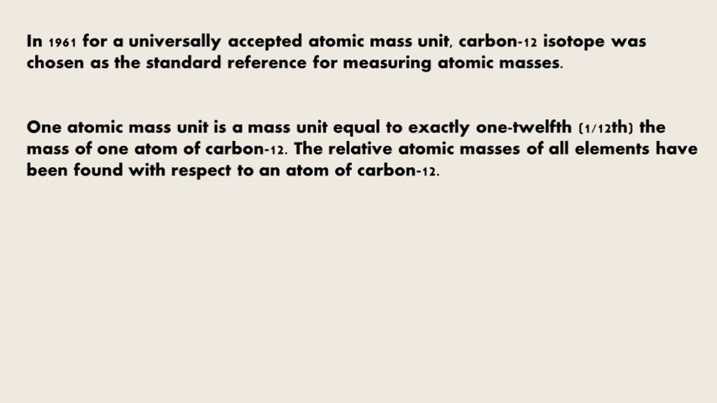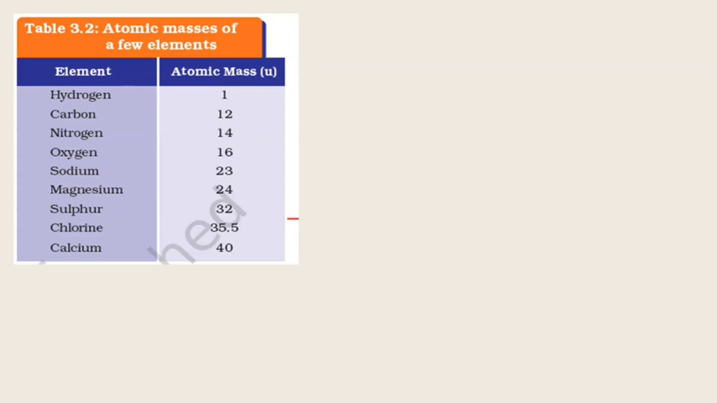Now in 1961, atomic mass was universally accepted. Everybody was accepting atomic mass. What is the mass unit of the atomic mass? The carbon 12 isotope was chosen as the standard reference for measuring atomic masses. So one atomic mass unit is a mass unit equal to exactly 1/12 the mass of one carbon 12 atom. So if I have to describe the mass of one atomic unit, I have to give that in the form of 1/12 of one carbon 12 atom. The relative atomic masses of all elements are derived from that method only.